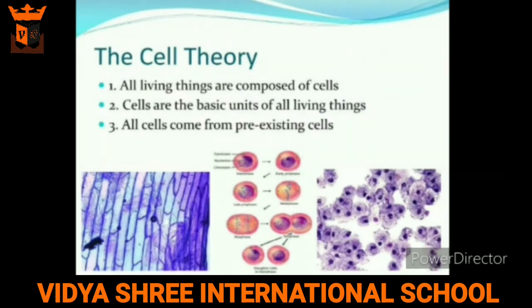Second, all cells are similar in their basic structure and function but are not identical. They differ in size and structure. All the cells मतलब सभी cells का बेसिक स्ट्रक्चर सेम होता है लेकिन सभी सेल्स आइडेंटिकल नहीं होते क्योंकि हर एक सेल को अलग फंक्शन परफॉर्म करना होता है and because of that function they acquire a different size and structure. Third, new cells are formed due to division in old cells. नए सेल्स हमेशा पुराने सेल्स को डिवाइड करके बनते हैं.